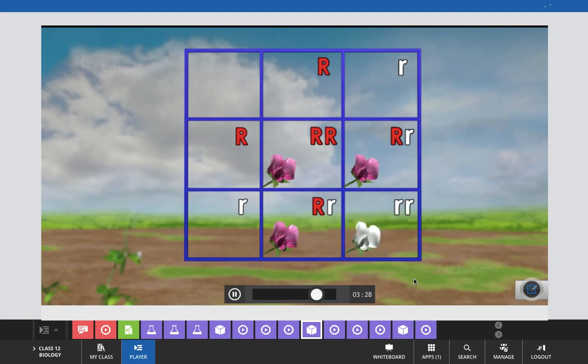A Punnett square also illustrates genotype combinations. In this monohybrid cross, the homozygous dominant combination will be 1 out of 4, meaning 25% of the genotypes. The homozygous recessive will also be 1 out of 4, meaning 25%. The remaining heterozygous genotypes will be 2 out of 4, meaning 50%.